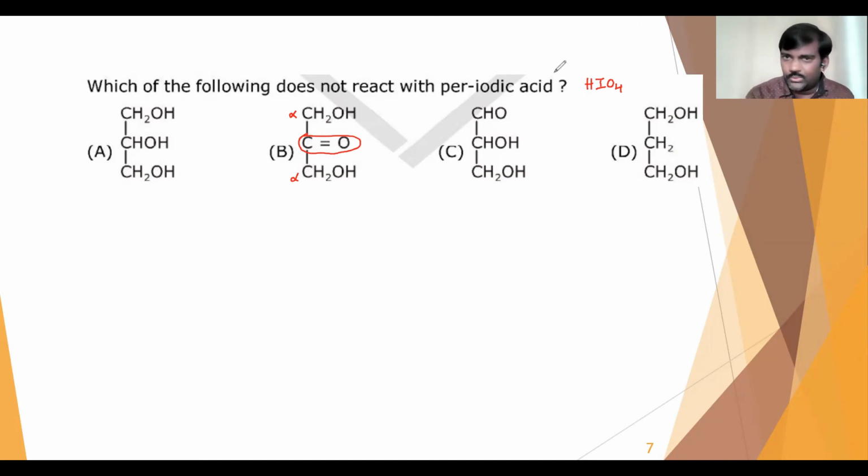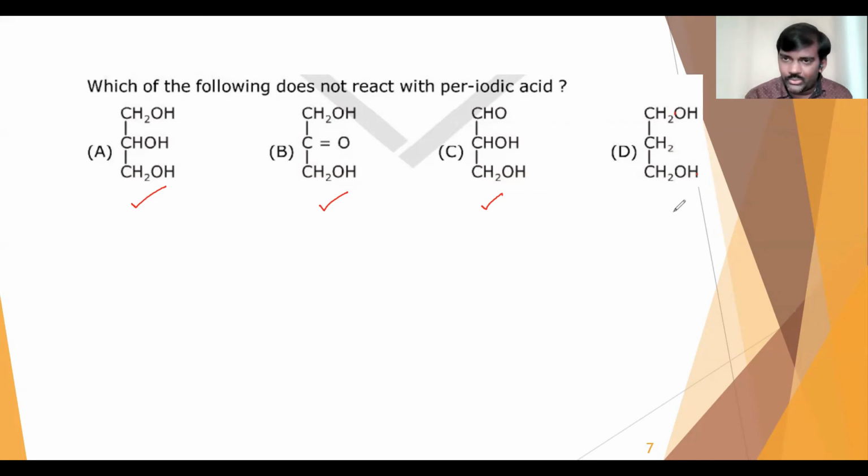The remaining compounds don't react. Here in option A I have the 1,2 carbons with OH groups, so it will undergo oxidation. B also will undergo oxidation, and even C will undergo oxidation. But in option D, this is an isolated diol, because this OH and this OH are not in adjacent positions. They are at the ends of the carbon chain, so it is called an isolated diol.